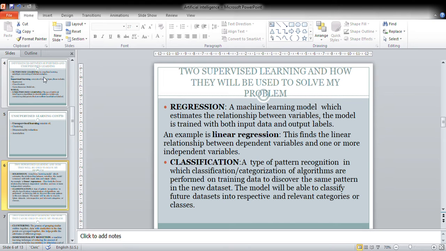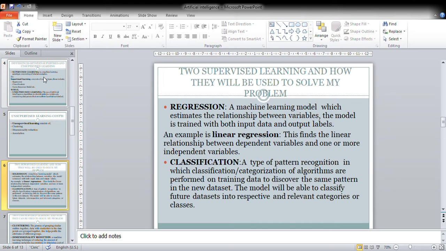Regression machine learning has an example, which is linear regression. This finds the linear relationship between the dependent variable and one or more independent variables. Here I will have to feed my information into the model, and then it will have to find the relationship between my dependent variables and the independent variables. We are saying that regression is a machine learning model which estimates the relationship between variables.